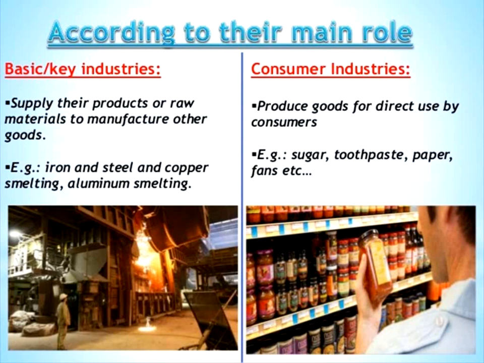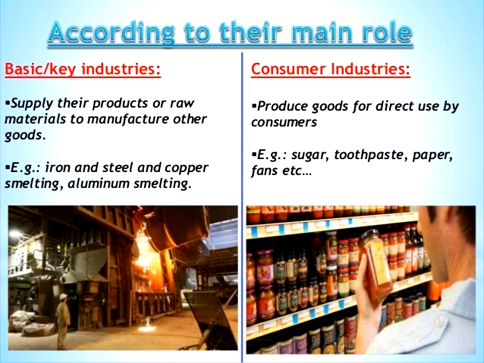These are the main key industries. With aluminium we make electrical cables, and with iron and steel we manufacture machines and cars. These products are what we call basic key industries.